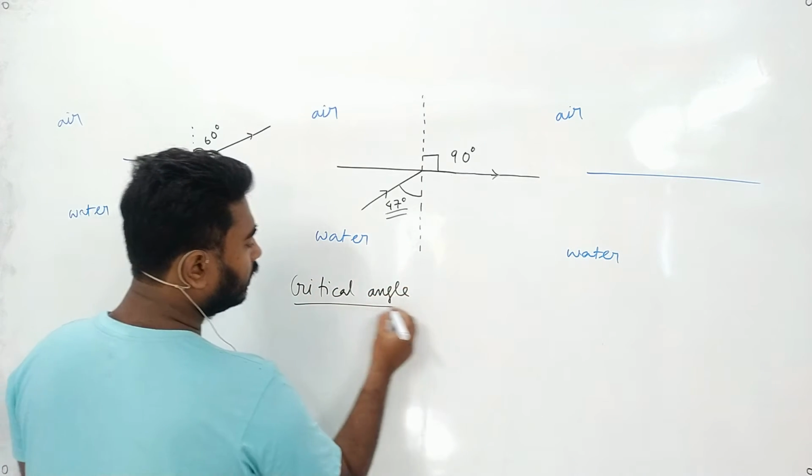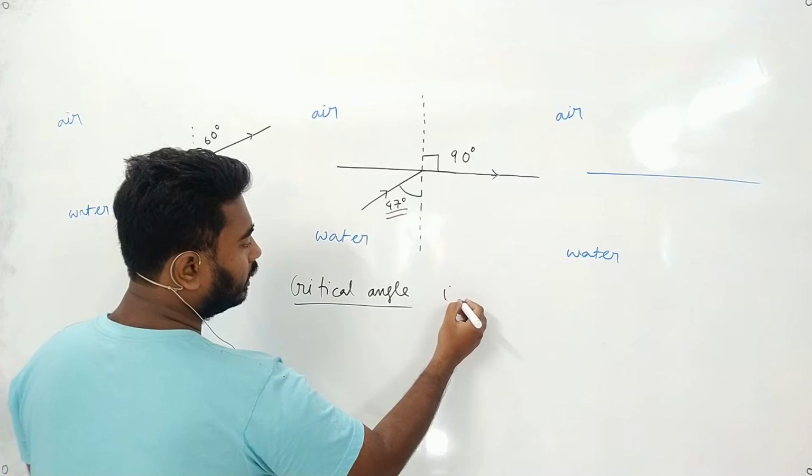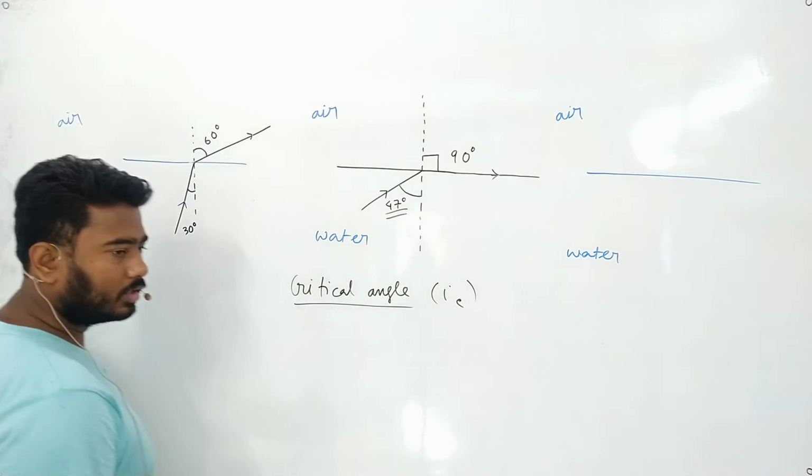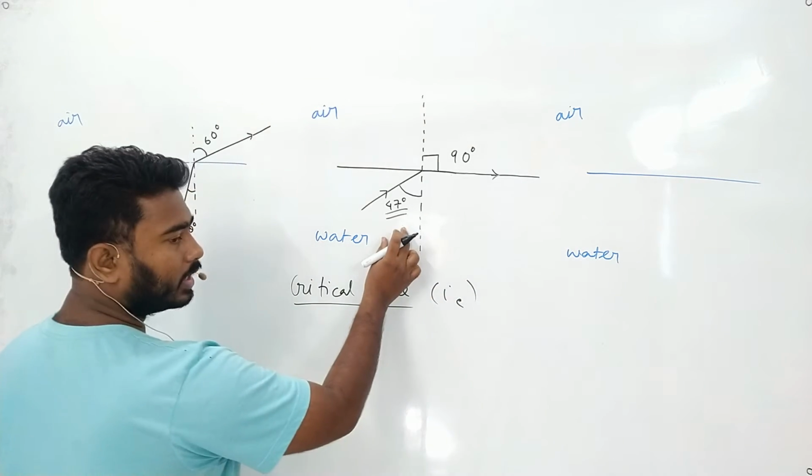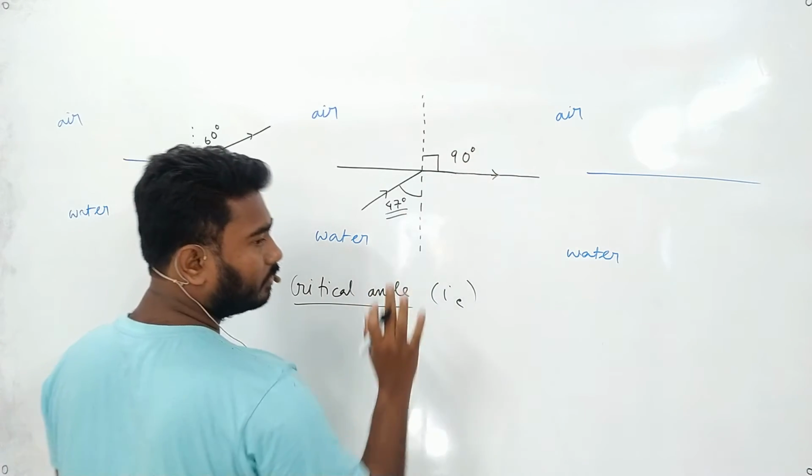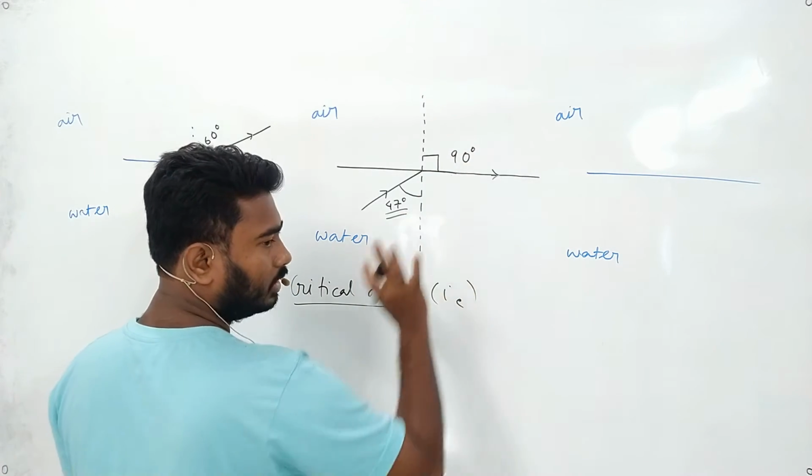Critical angle. What is critical angle? In standard way it is written as IC. Critical angle is the angle for which the angle of refraction is 90 degree in the denser medium.